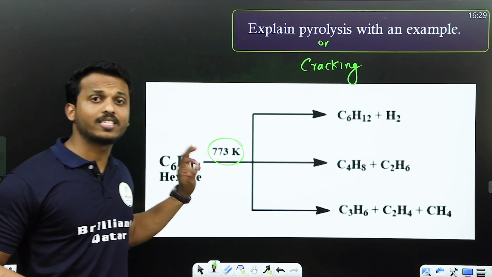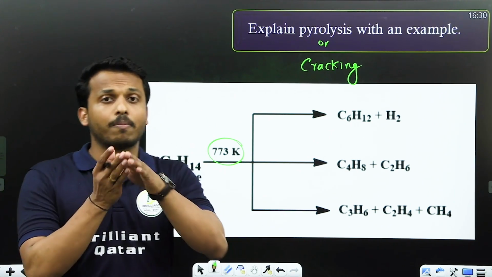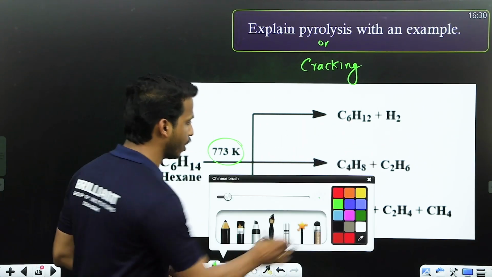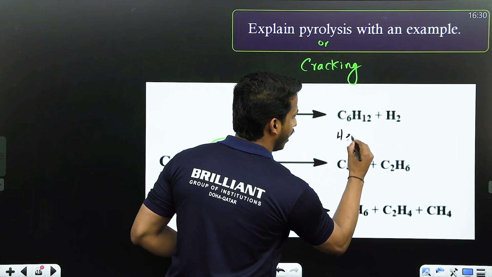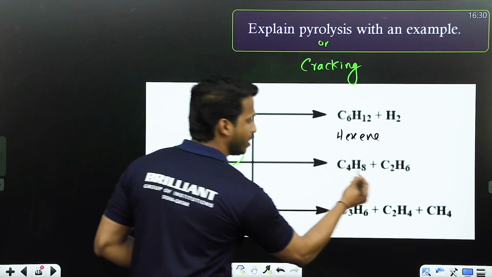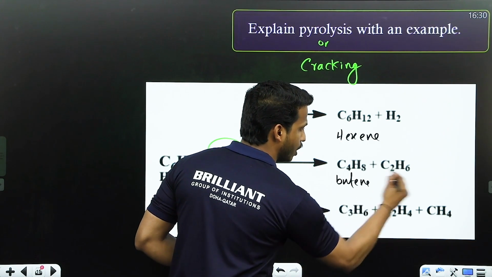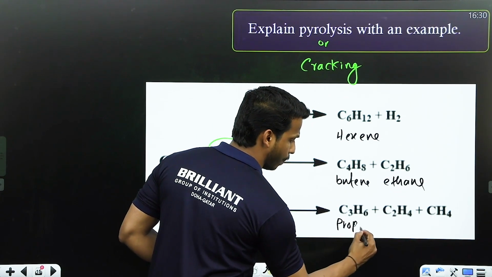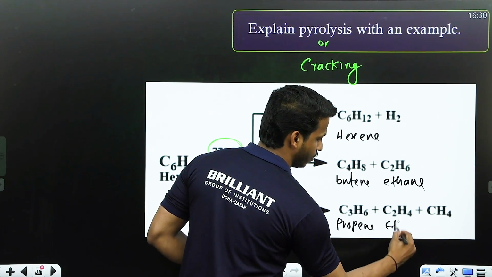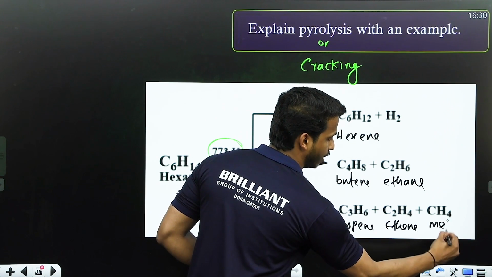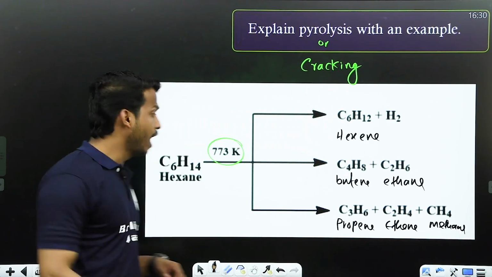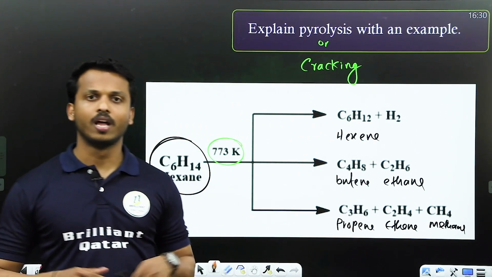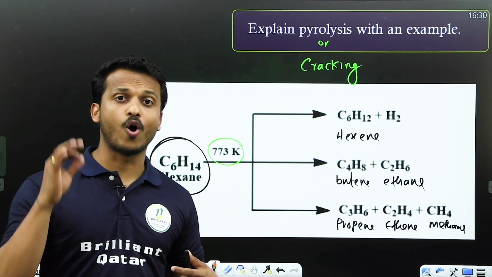Study this example. Hexane, when heated at 773 Kelvin, can break in three ways. One is that it gives hexene with hydrogen. What is C4H8? Butene. What is C2H6? Ethane. Or it can give C3H6, which is propene. What is C2H4? Ethene. And what is CH4? Methane. In these ways it can break. Generally, a big hydrocarbon breaking into small alkanes and alkenes is the process we call cracking or pyrolysis.